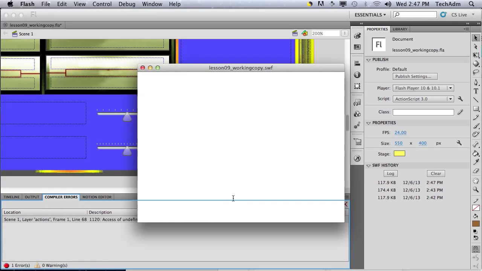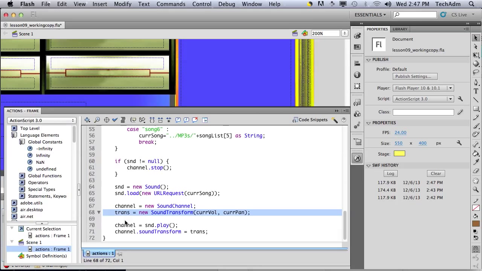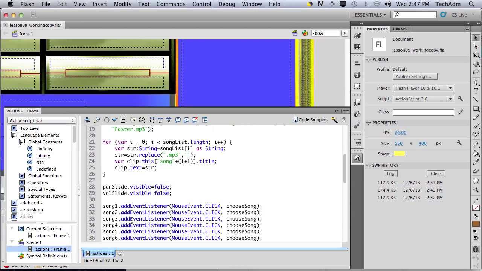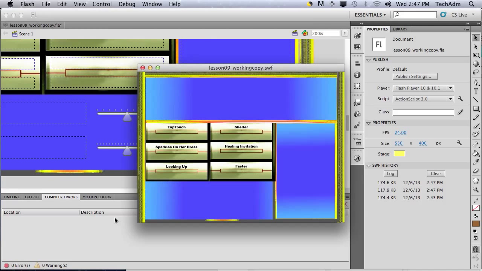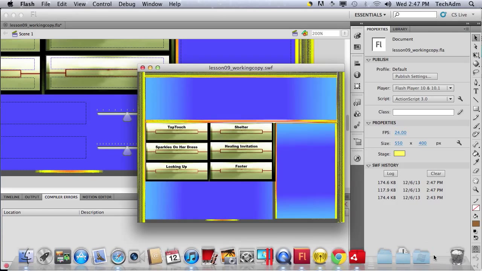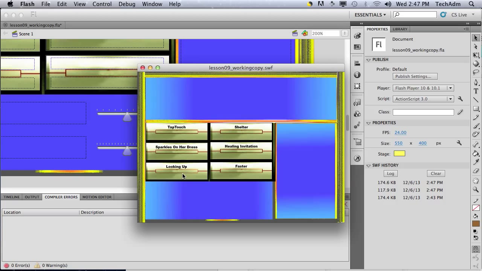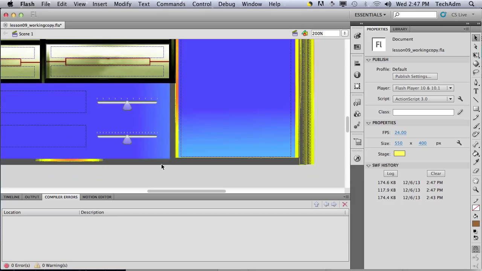Okay, so over here there's an error. Current pan. Do we have current pan here? There's an error here. I didn't put the capital P. So let's try one more time. Okay, so that's our sound.